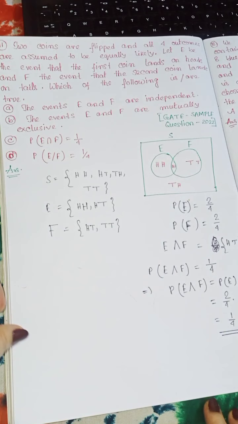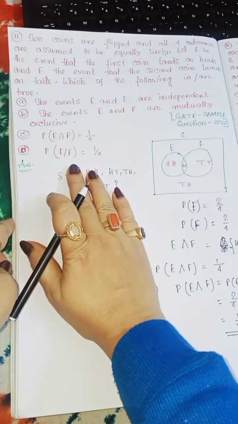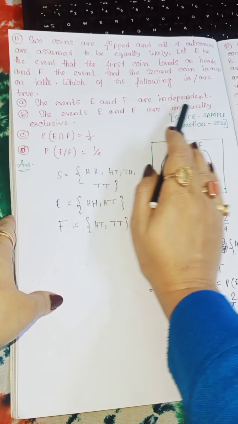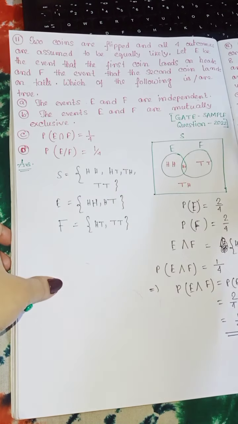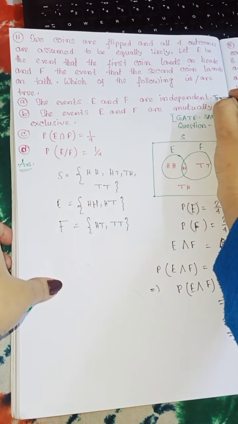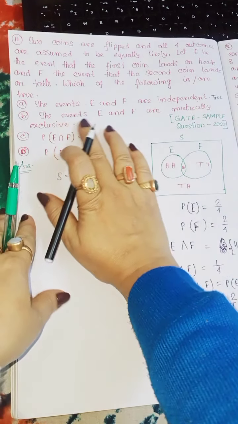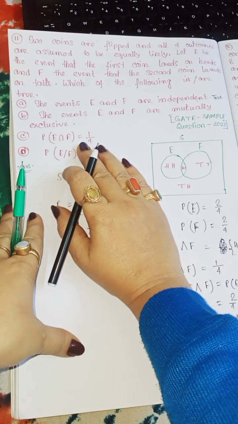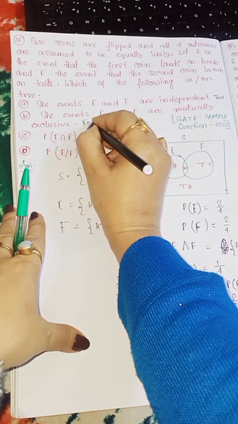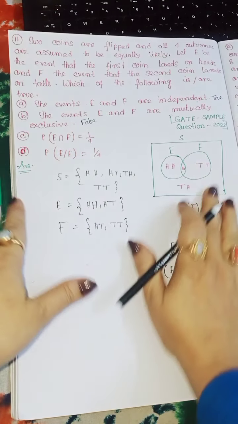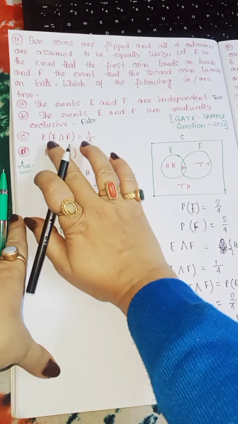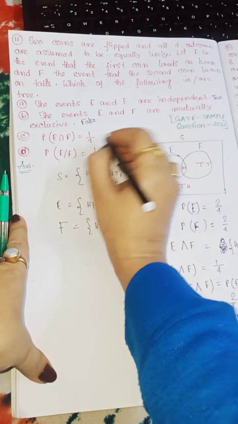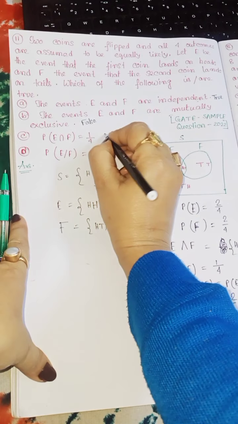Okay, now let's check the options. Option A tells us the events E and F are independent. This is obviously true. Option B says the events E and F are mutually exclusive, so this one is obviously false. It is not mutually exclusive. Option C, probability of E intersection F is equal to 1 by 4. It is also proved, so this one is true.